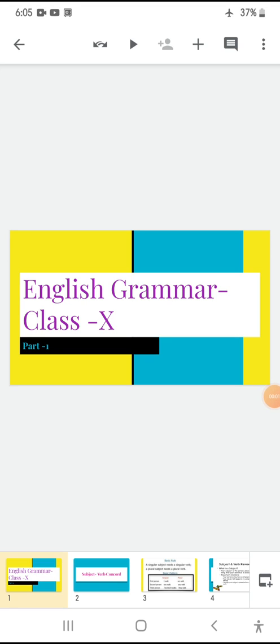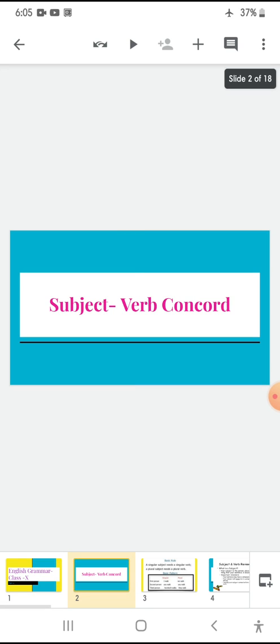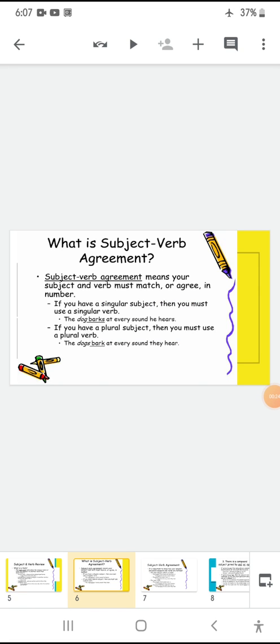So today we are going to start up with English grammar, and the topic for today is subject verb concord. Now, what is actually subject verb concord, or you can replace this word with agreement. Talk about subject verb agreement. What is subject verb agreement actually? Subject verb agreement means your subject and verb must match or agree in number. If you have a singular subject, then you must use a singular verb.